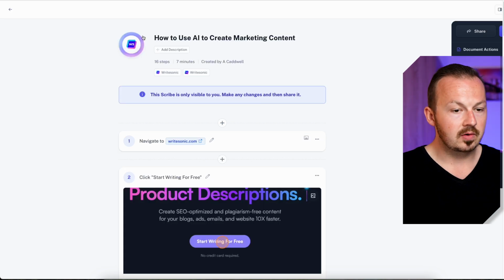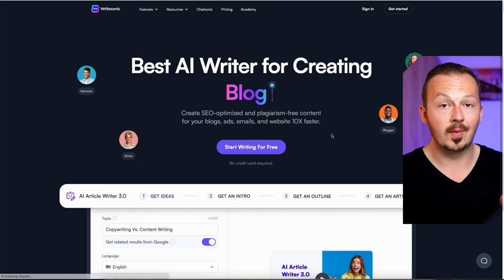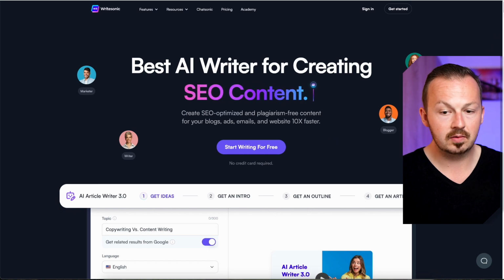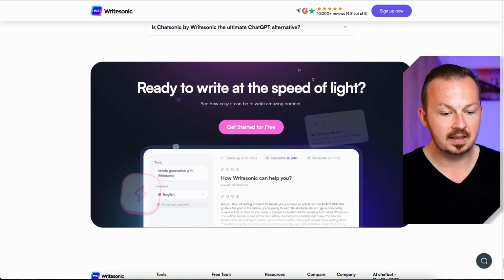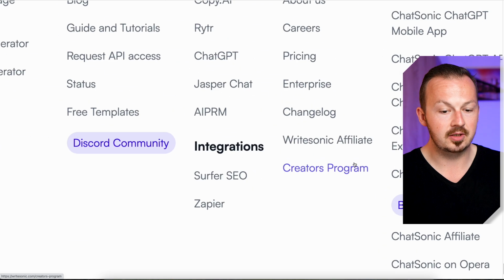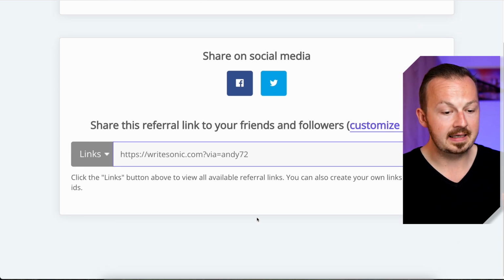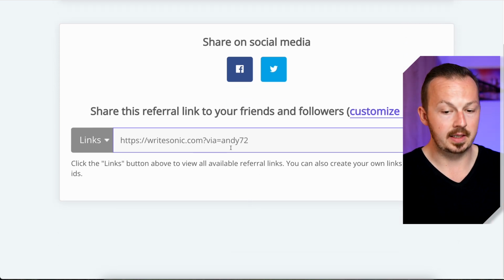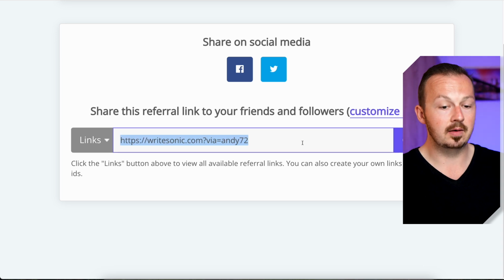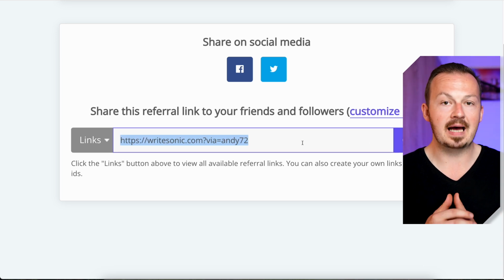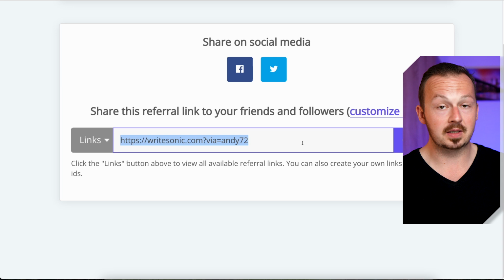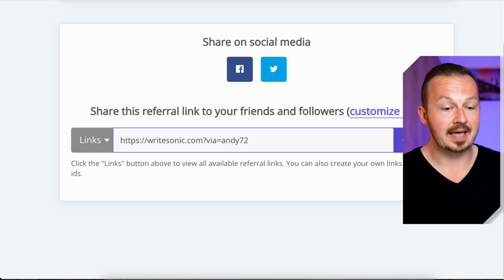The first thing I'm going to do is go back to Writesonic, because I'm promoting this in my article. I'm going to scroll all the way down to the bottom of the page, and right here there's this Writesonic affiliate option. I'll click on that, and because I'm already signed up for Writesonic affiliates, I have my affiliate link down here. I'll copy it, but once you sign up for an affiliate offer, you will have to type in a bunch of personal information. Just go through the sign-up process, and once you get your affiliate link, copy it.